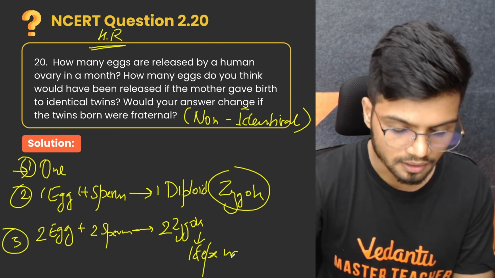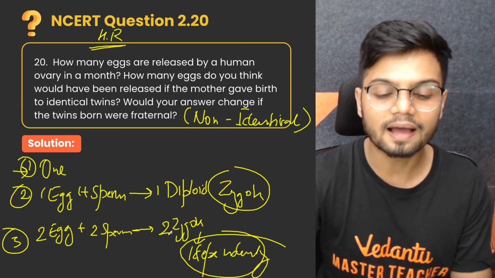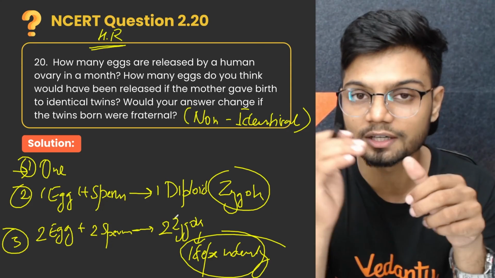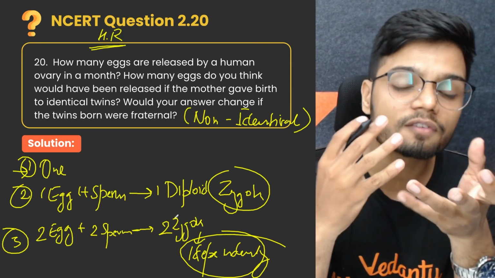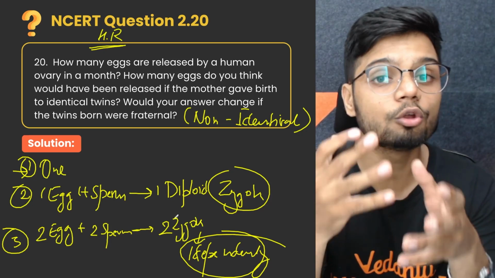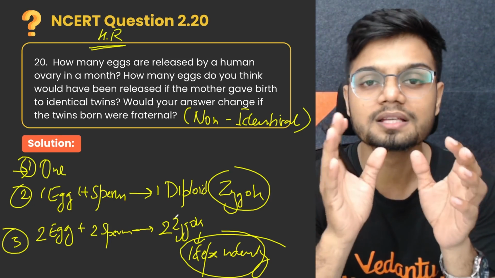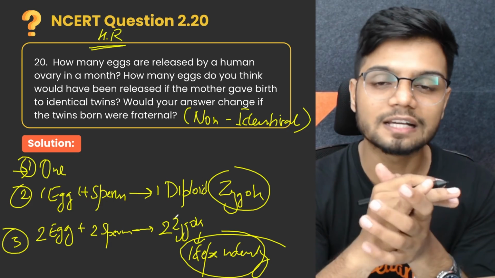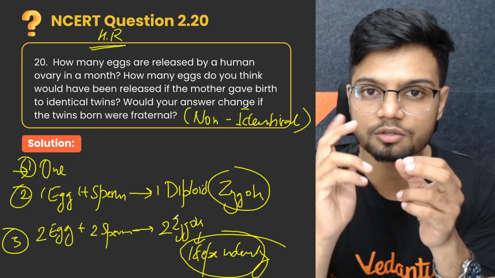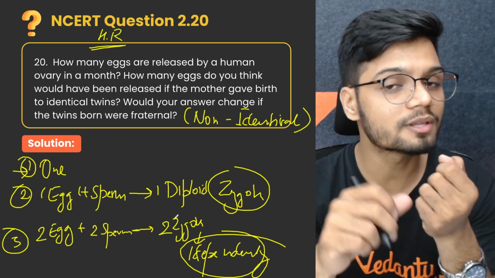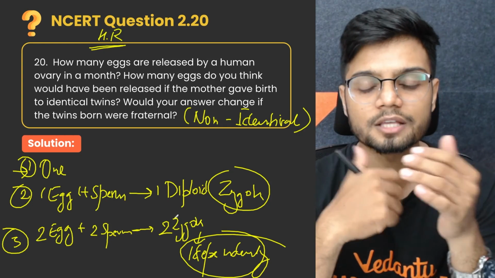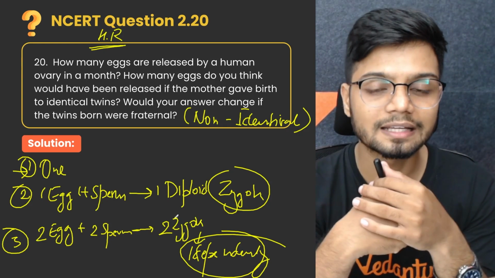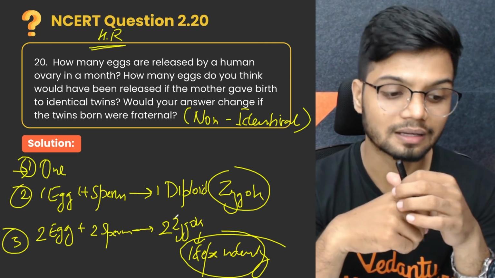Since the two zygotes develop independently, they have different genetic materials, and they do not look alike. They might have some similarities, but they do not look very much alike compared to identical twins. So in the case of normal conditions, one egg. In case of identical twins, also one egg. But in the case of fraternal twins, that is non-identical twins, two eggs are released.